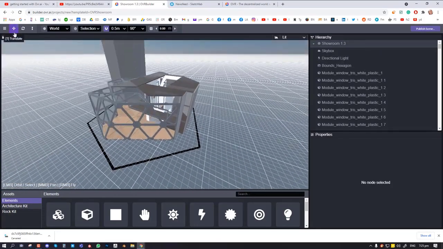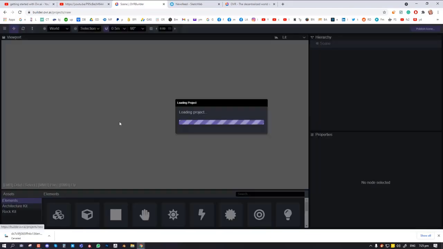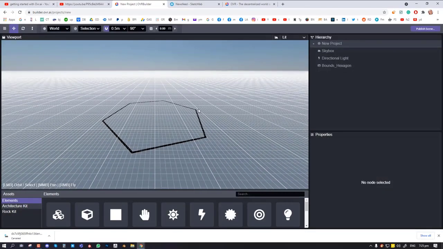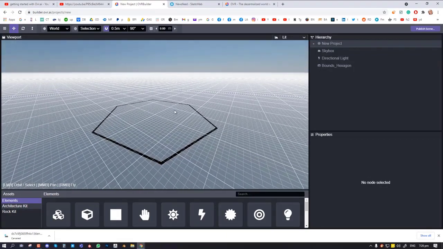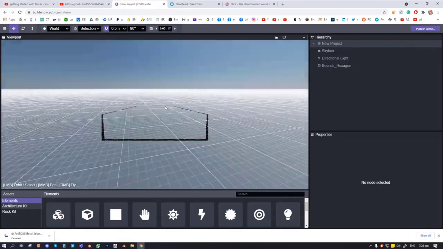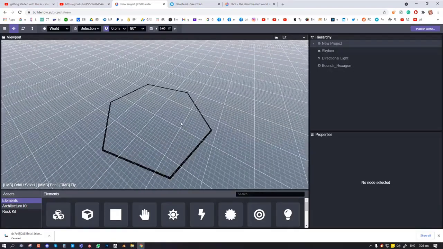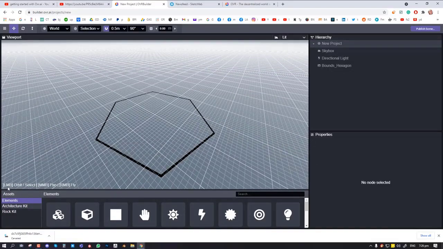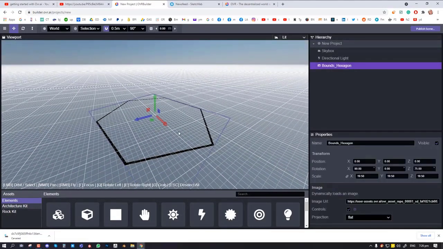So these are the kinds of things you can create. There's another example which you could check out yourself, but let's just go over the interface and see how we can get started. When you click on new empty project, this is what you get. The interface is quite simple. The navigation doesn't even require you to use your keyboard. You can just use your left mouse button to pan around, and you can see that here. So left mouse button to orbit, and you can also use it to select objects.